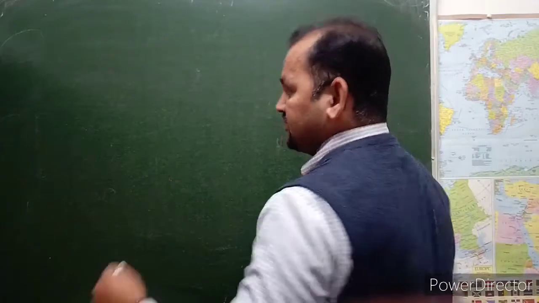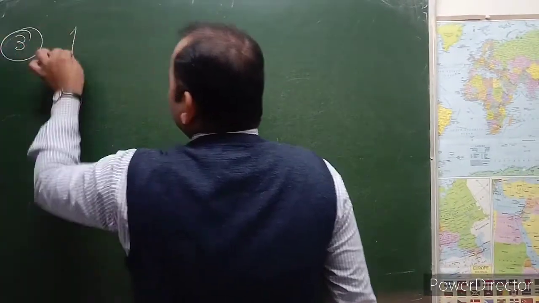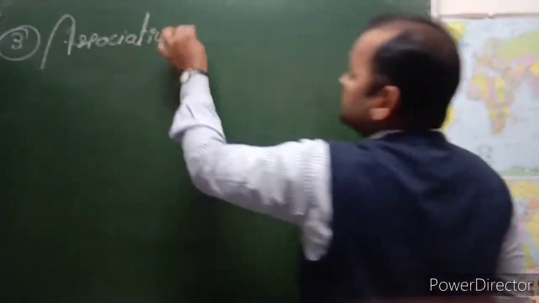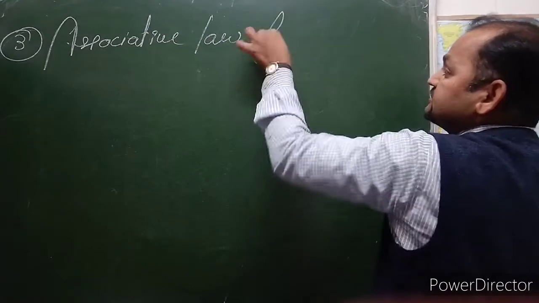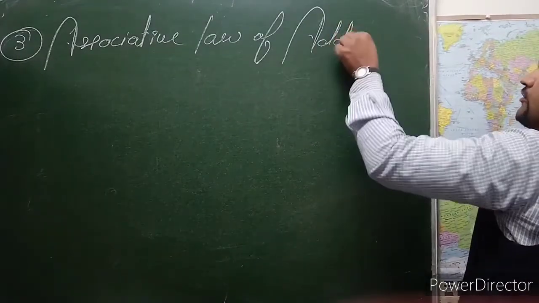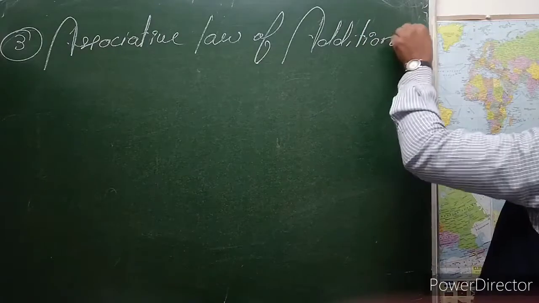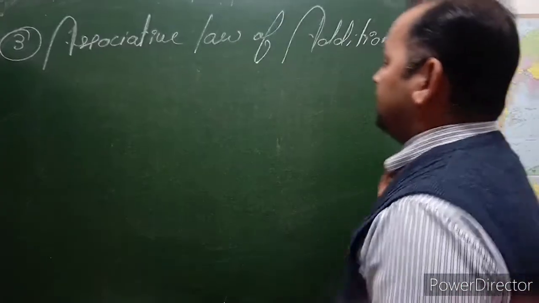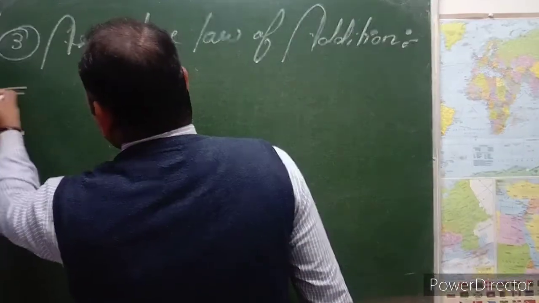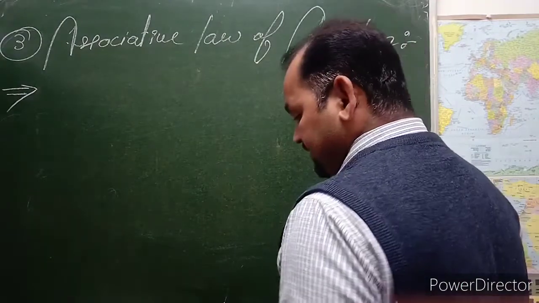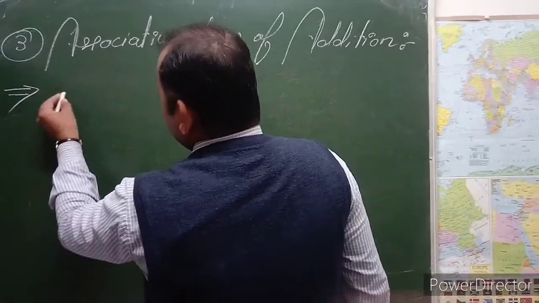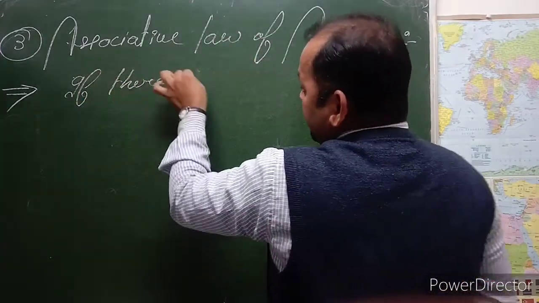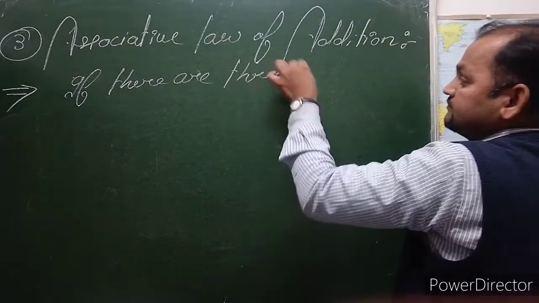Associative law of addition. Third number is associative law of addition. Suppose that there are three integers.